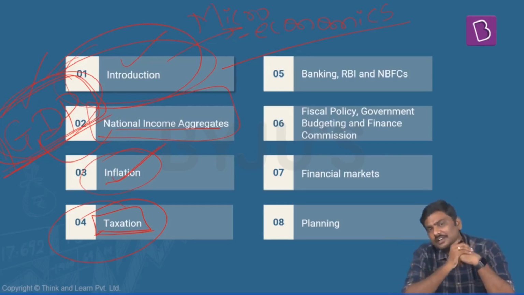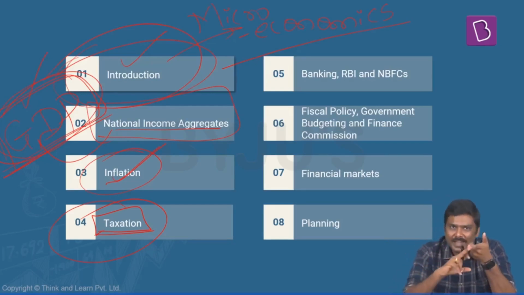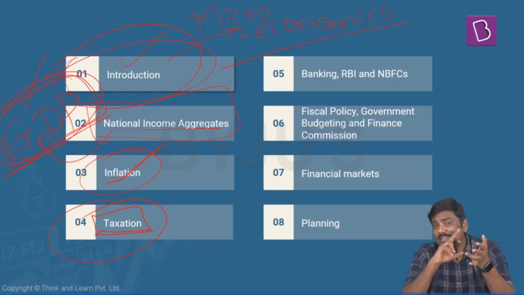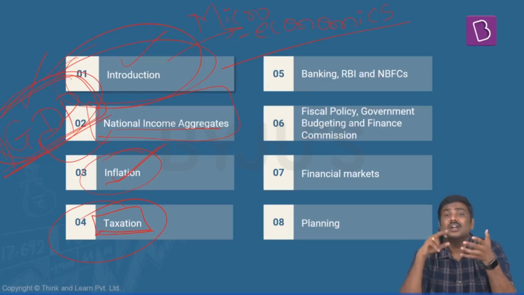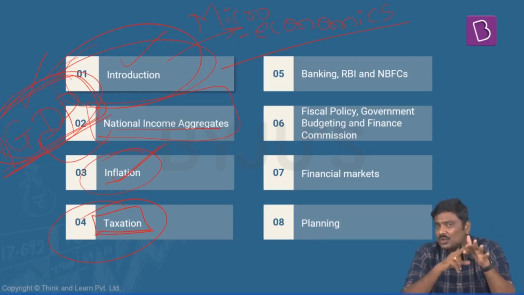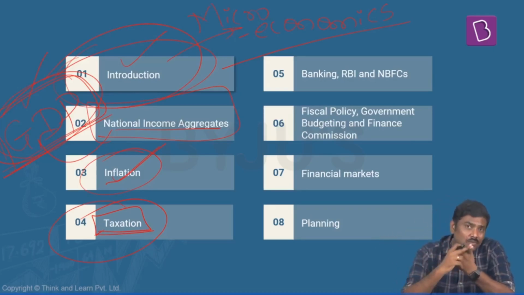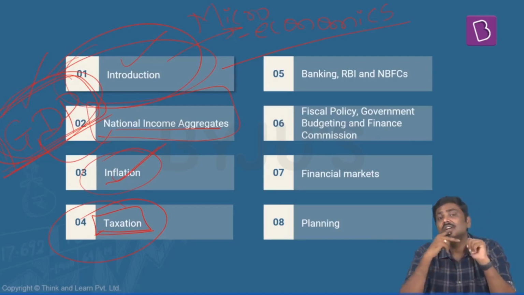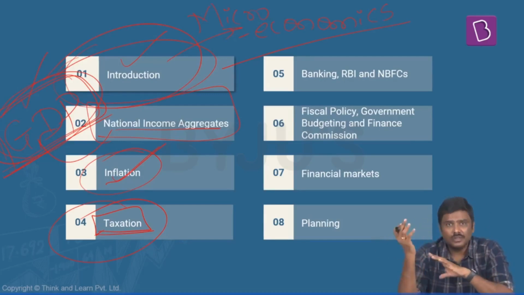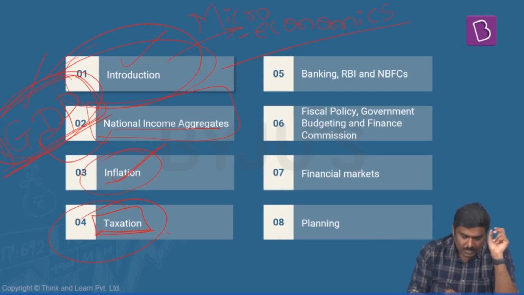What are the features of the Indian taxation system? What is a direct tax? What is an indirect tax? What is a cess? What is a surcharge? What are the direct types of taxes? For example, corporate tax, income tax, GAAR, MAT, and so on and so forth. And what are the indirect taxes? For example, countervailing duty, surcharges, the anti-dumping duty, and so on and so forth. And the most important one will be GST, goods and services tax.